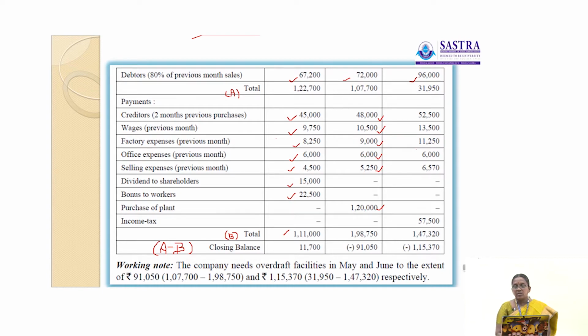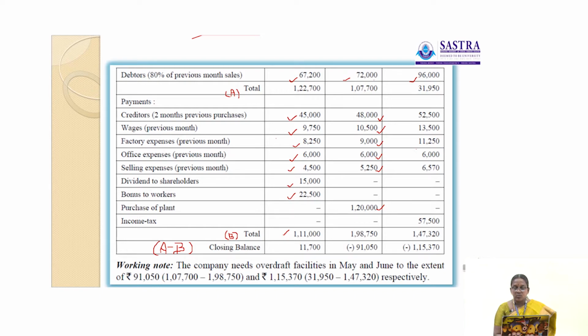In this month, total payments is higher than total receipts. Here total payments 1,98,750, but the total receipts is 1,07,700. Okay, now we occur the loss like the company needs bank overdraft facility in the month of May and June.